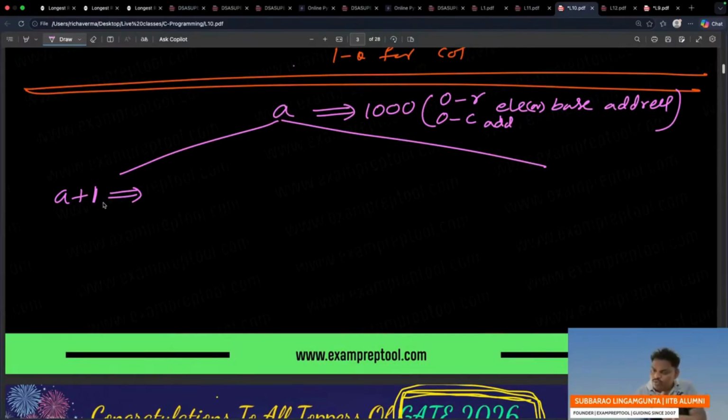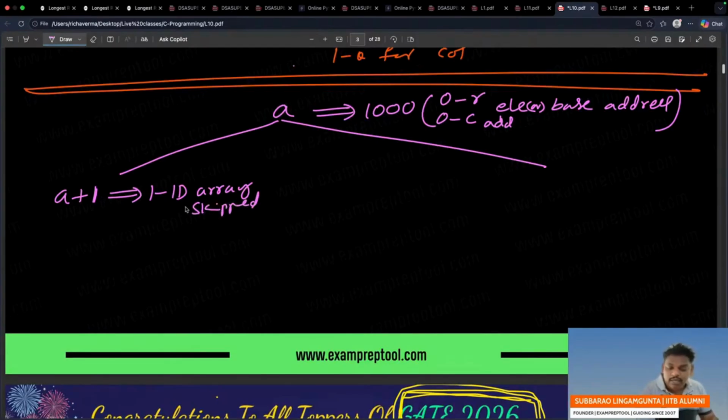So A is a 2D array, and a 2D array means a collection of 1D arrays. Where are the 1D arrays? Every row is a 1D array. Because it is a collection of 1D arrays, when I say A plus 1 in the 2D array, listen everyone now, one 1D array is skipped.